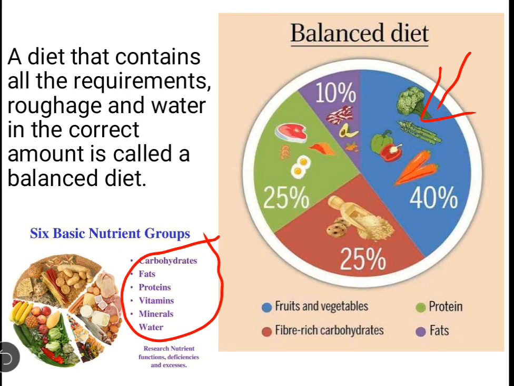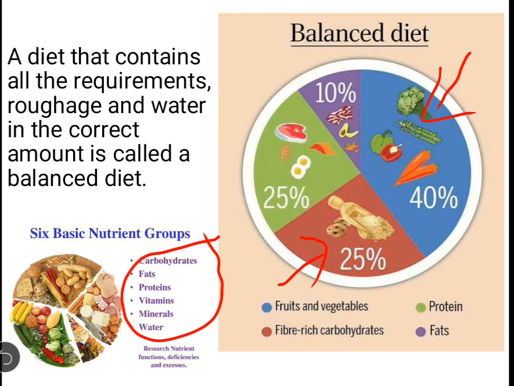So from there you can understand that we require vitamins and minerals so much. Then we have 20% of meat, eggs. These are the sources of proteins, as I mentioned to you. Then carbohydrates are also required.